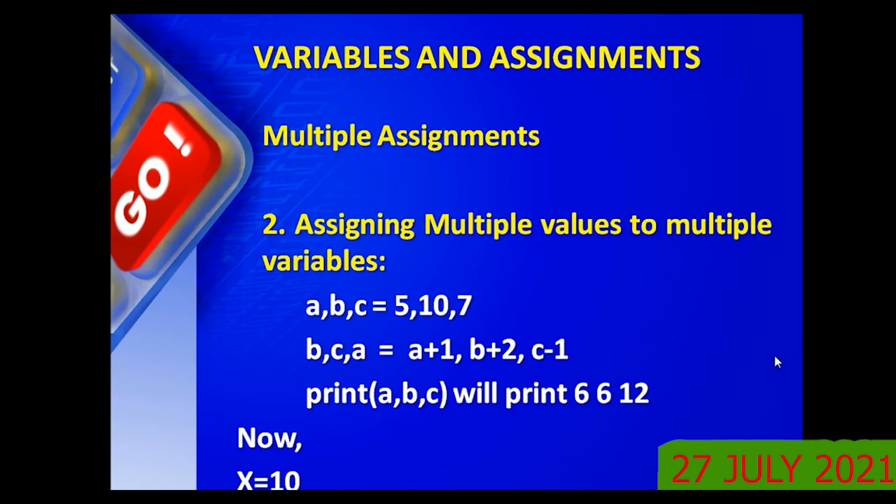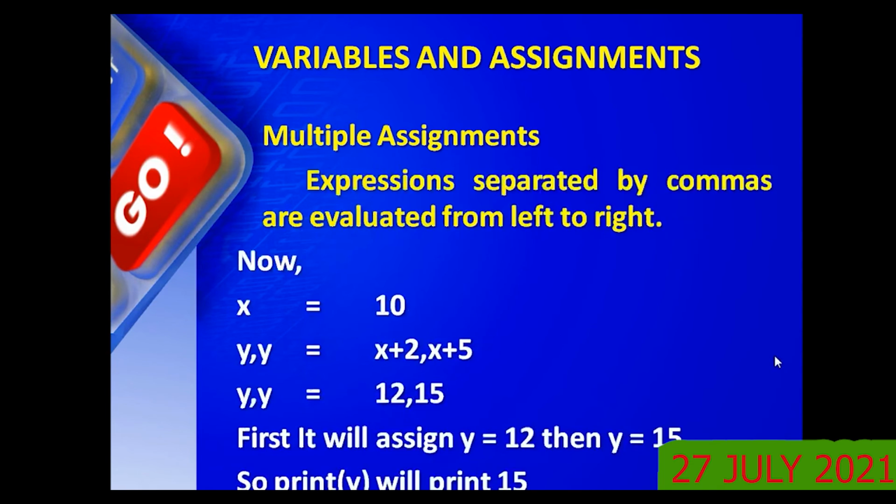Now another example, x equal to 10. Now you see, expressions separated by commas are evaluated from left to right. Which are the expressions you are finding here? x plus 2, x plus 5. These are expressions. A constant value is also an expression, or more than one variable or constant combined with operators is all an expression. Now what is the meaning here? You see, x is 10, y comma y is x plus 2 comma x plus 5. Here expressions separated by commas are evaluated from left to right.